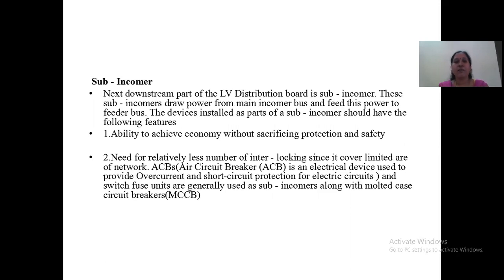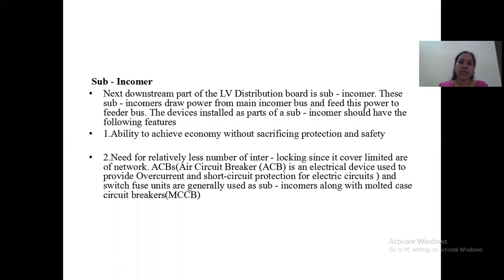These sub-incomers draw power from the main incomer bus and feed this power to the feeder bus. So the devices installed as parts of a sub-incomer should have the following features. Again, each and every system should have its own features, and those features we are going to study in this particular unit. Now, what are the features of the sub-incomer? Let us see. Ability to achieve economy without sacrificing protection, capacity and safety. This is the main thing for all the safety and protective devices. They should not sacrifice the protection and the safety. That is the first point.